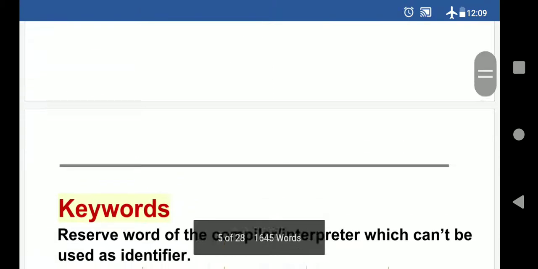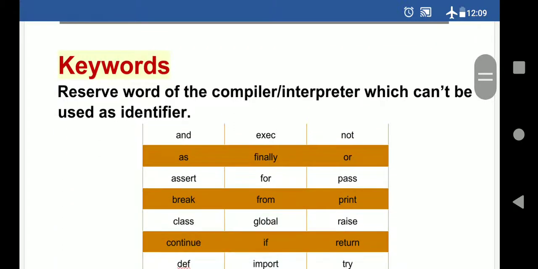Now we will talk about the keyword. What is the role of the keyword? Basically, keywords are the reserved words of the compiler, or you can say interpreter, which cannot be used as an identifier. Identifier, you can say, identifies your variable, identifies your function, which we will create in a program.